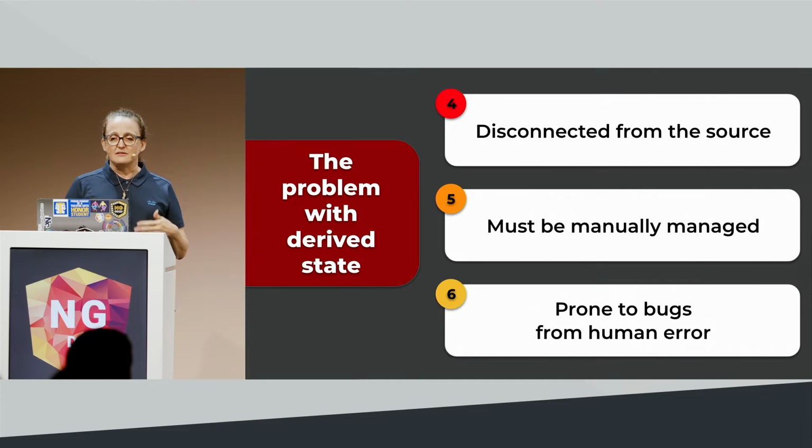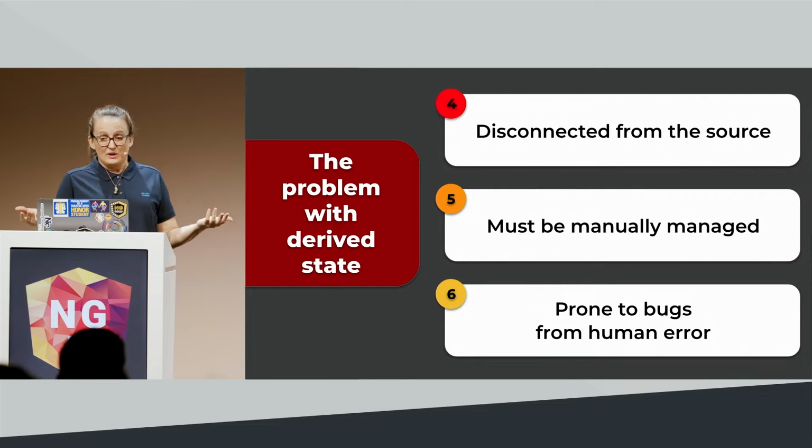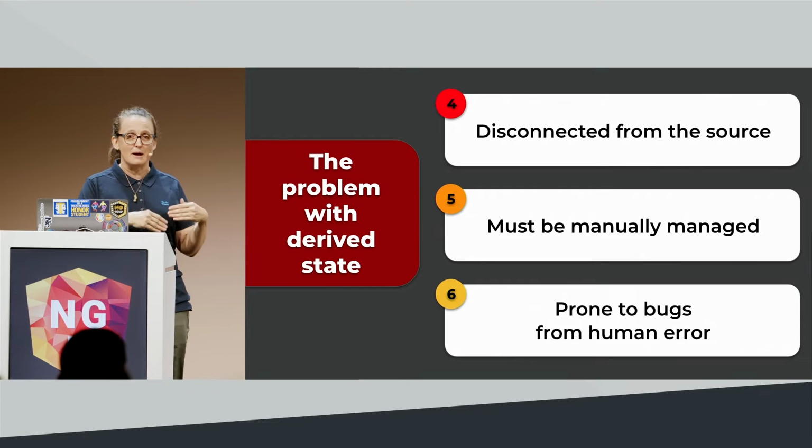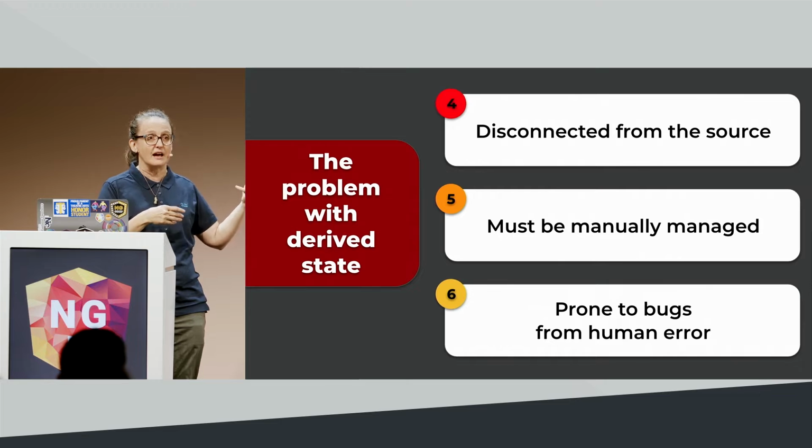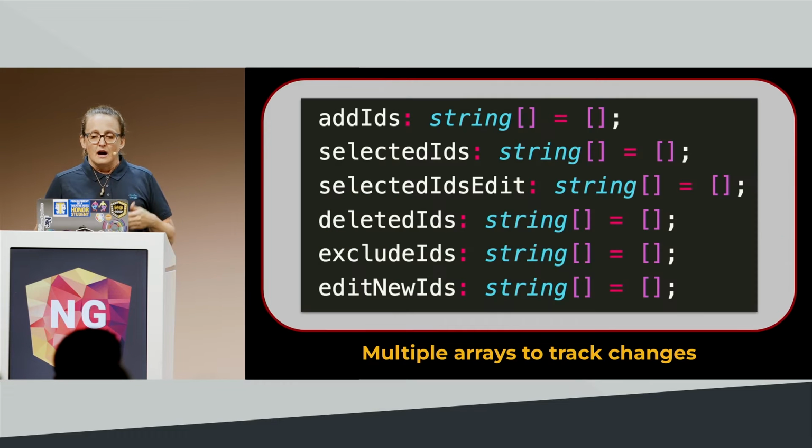So the problem with derived state is it's disconnected from the source. You've actually set up a problem where you have to manually manage those properties. It's prone to error, prone to bugs, because I'm just a human. I might not remember that I have 15 count properties I need to manage every time something happens in my app. Another flavor of component property we see are arrays to track changes.